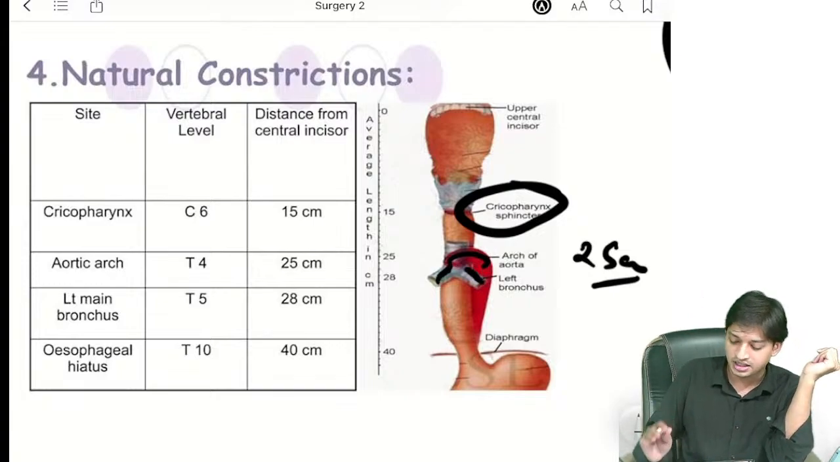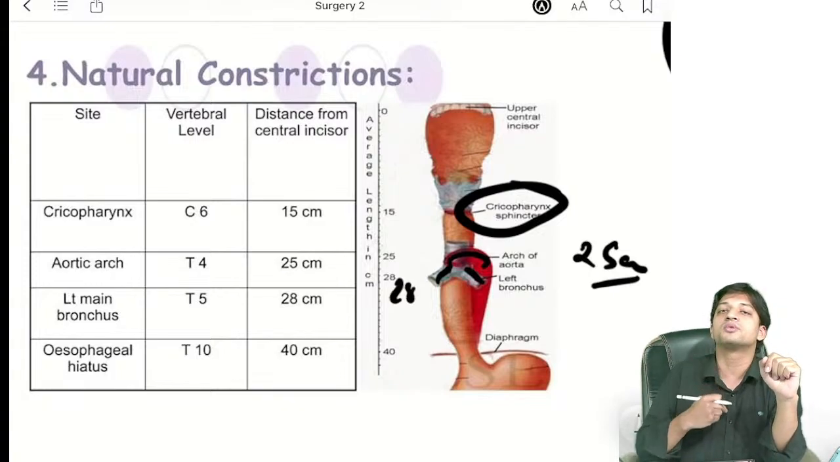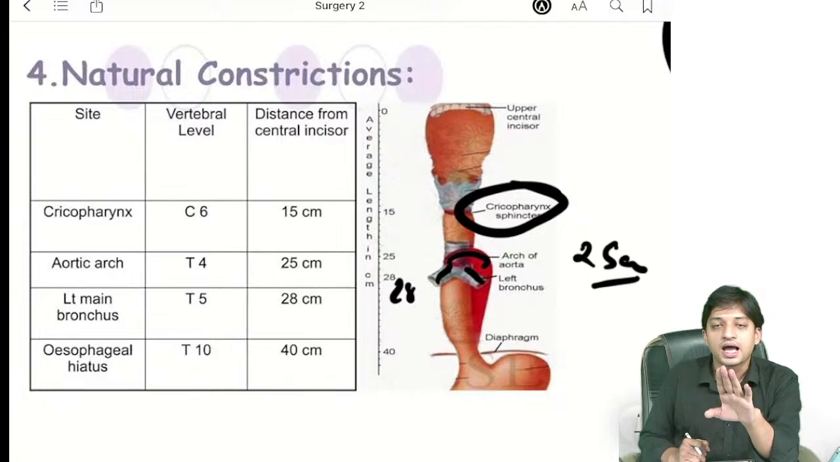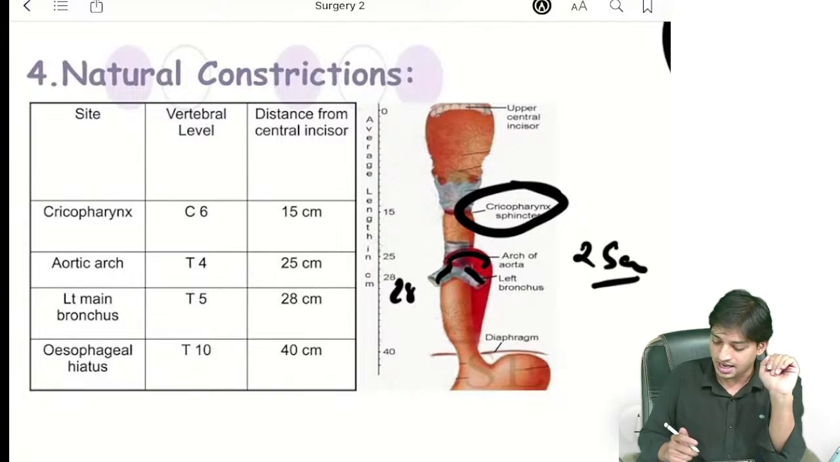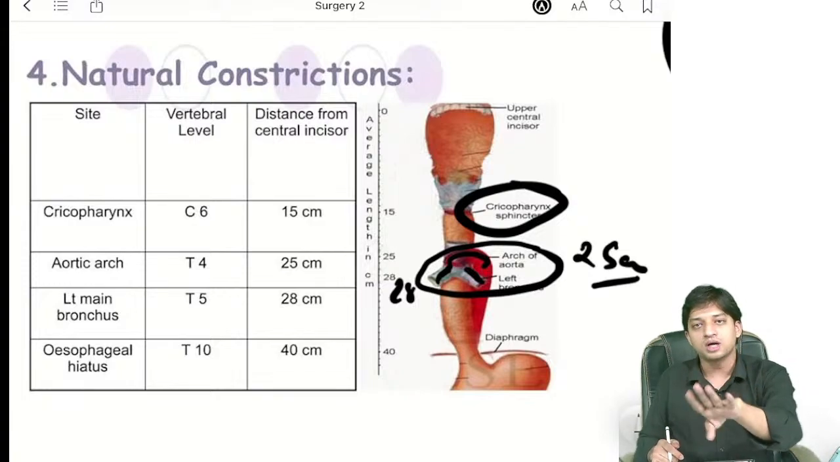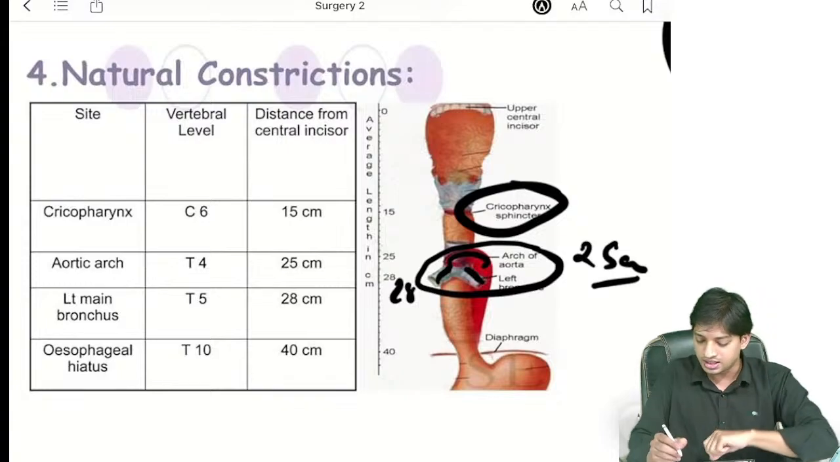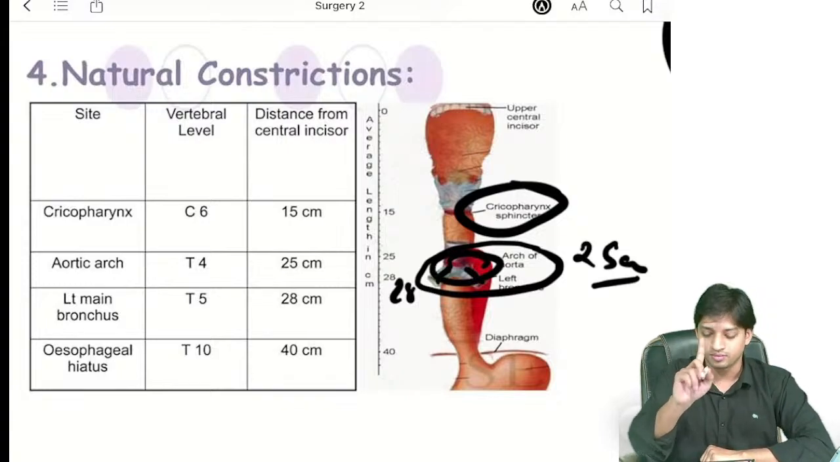Then you have the level of the left bronchus. Now see, this is at the 28 centimeter distance from the central incisor. And this is the proper reason. The reason is that the arc of aorta and left bronchus are very near to each other. So some books consider 4 constrictions and some consider only 3 constrictions. They consider both these constrictions as one, right?